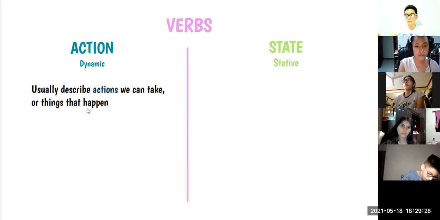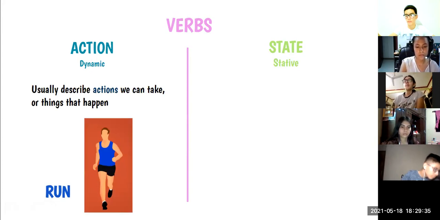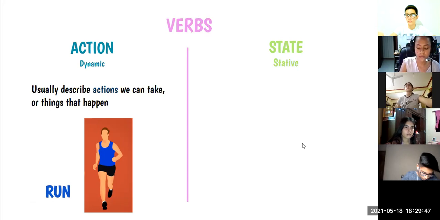So these are action verbs. For example, as your partner said, run. Run is an action verb because it describes an action, right? Do you remember any other action verb? Any other action verb that you know? Again?